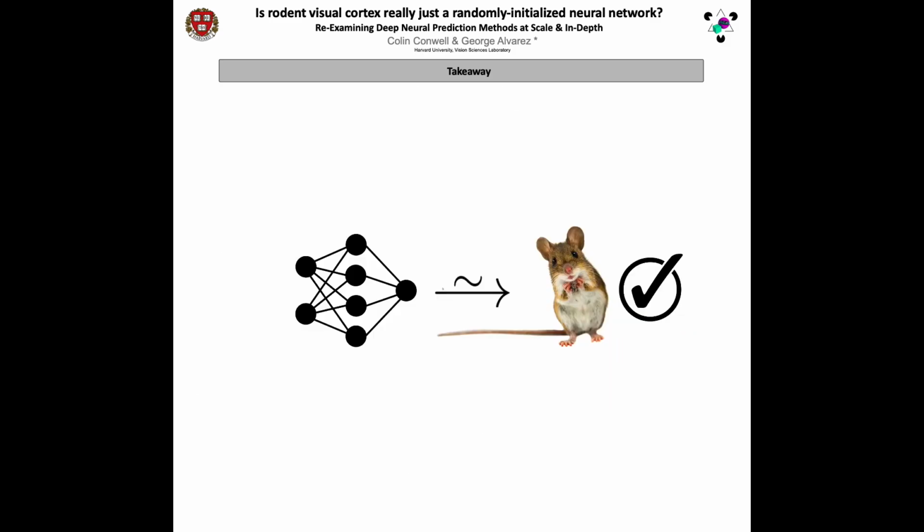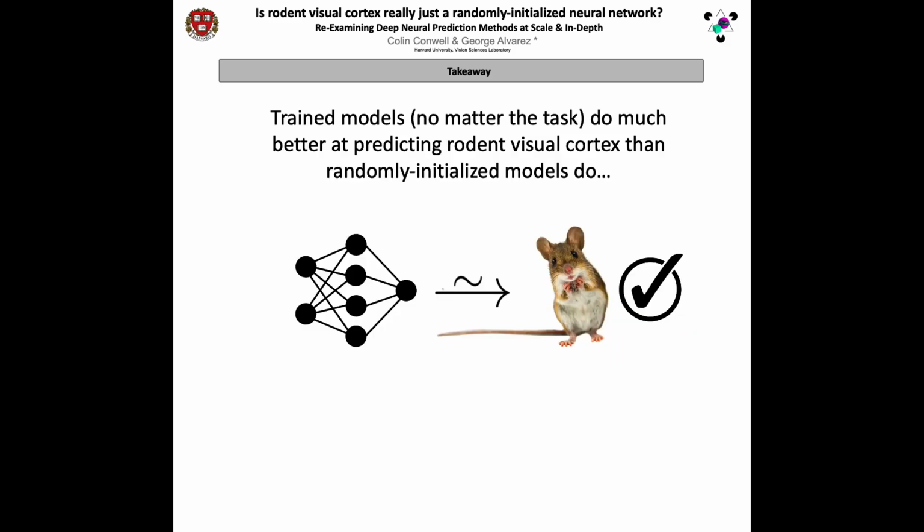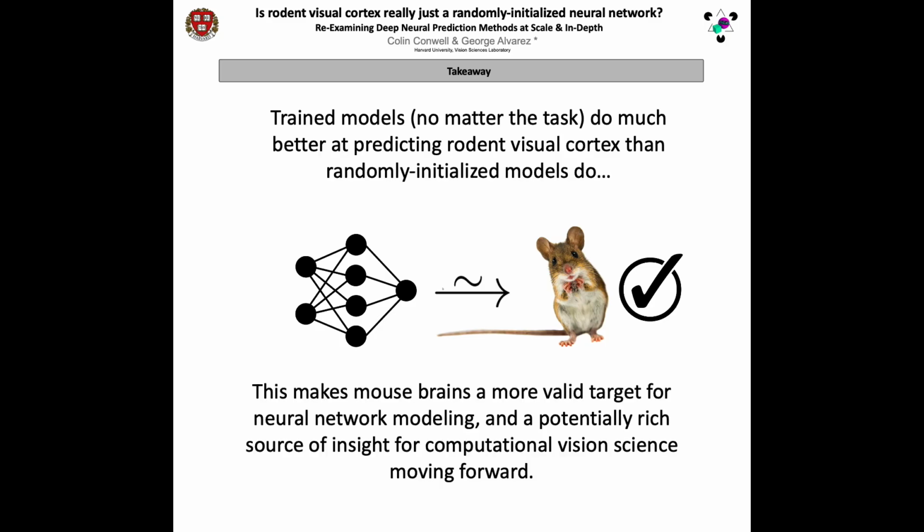The main takeaway in all of this is that trained models, no matter the task, do much better at predicting the mouse brain than randomly initialized models do. This makes mouse brains, like primate brains, a more valid target for neural network modeling, and a potentially rich source of insight for computational vision science moving forward.